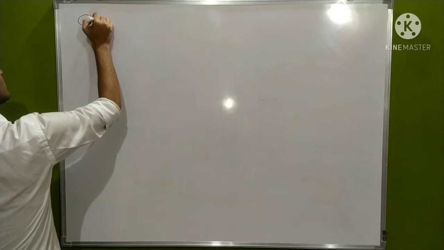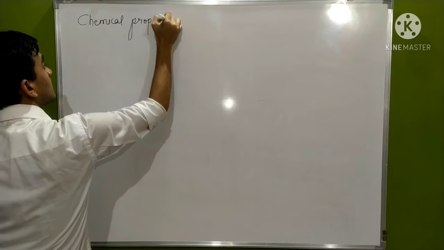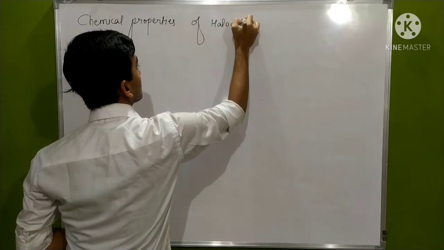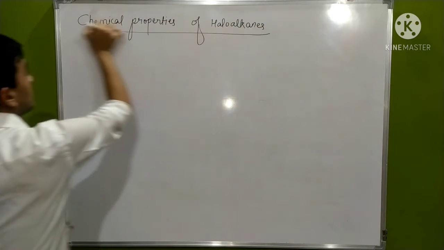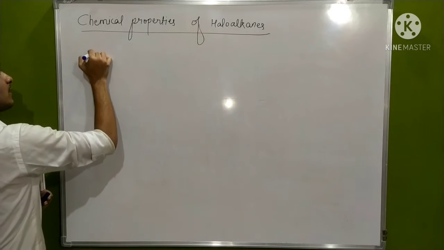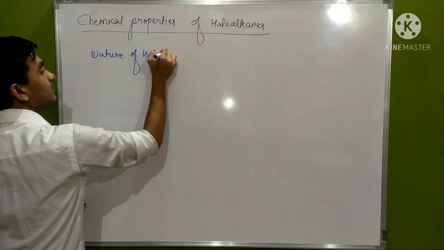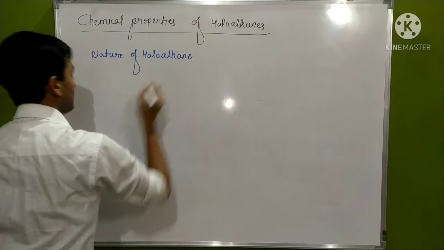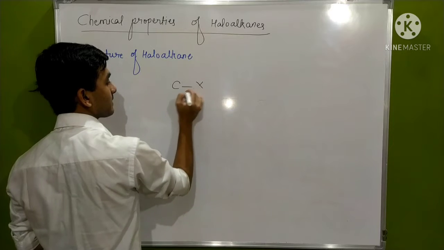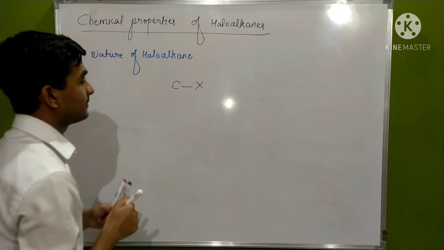Now we are going to discuss the chemical properties of haloalkanes. Before knowing this, we must know about the nature of haloalkanes. The nature we are taking in illustration is C and X. C represents the carbon from the alkyl group and X is halogen, that means halide.